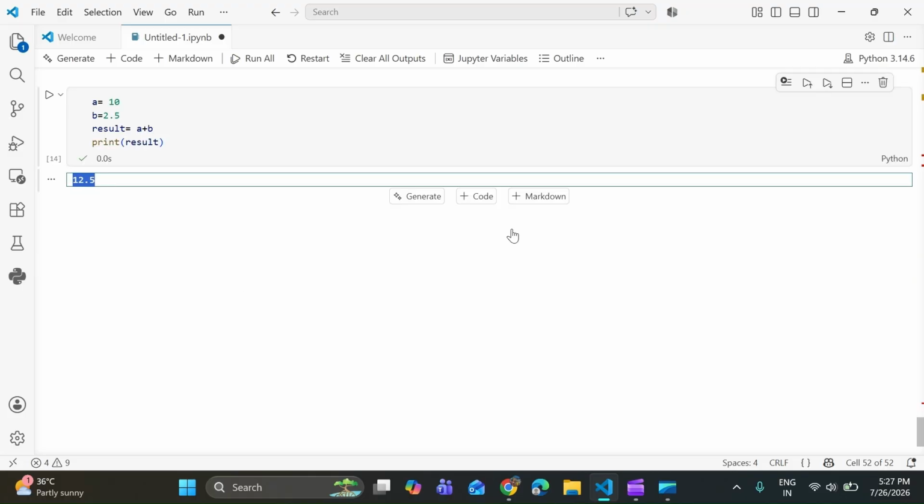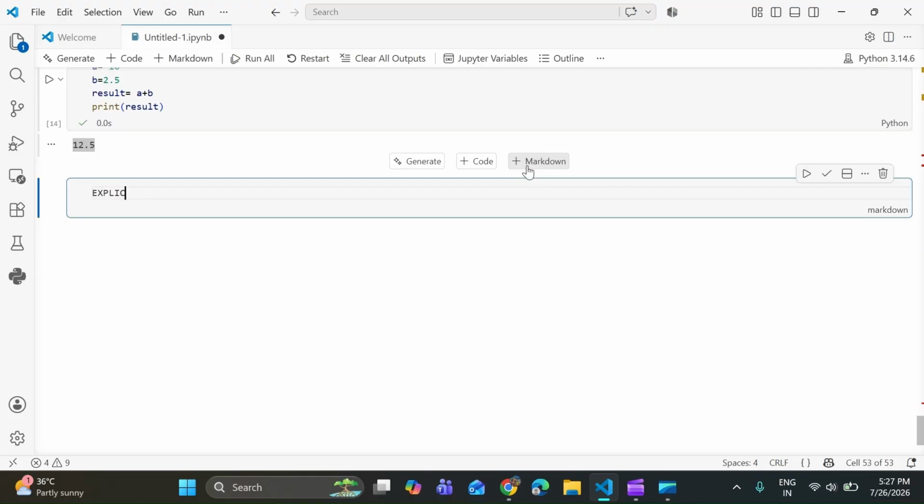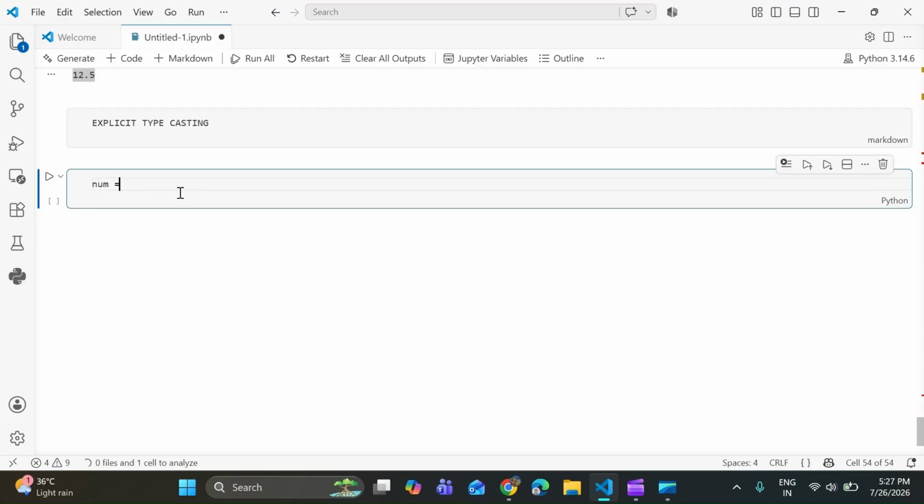Explicit typecasting. Here we manually convert one data type into another data type. Python provides built-in functions for this. Say num is "100", a string. We just need to convert it.